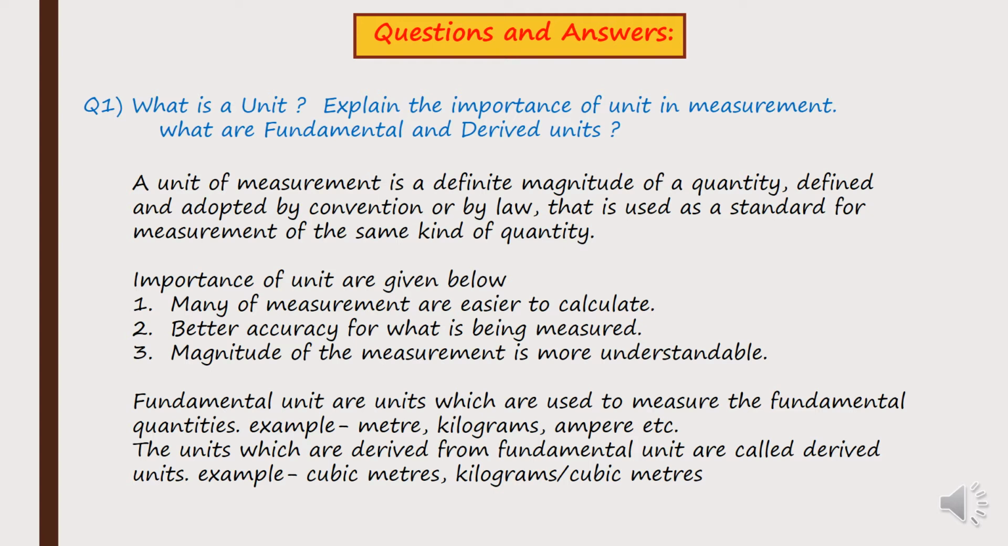Now nobody will give us the weight or mass of something in meters or centimeters or even seconds. For that you obviously will require kg, gram, and such things, which are the units for mass. The next thing is better accuracy for what is being measured. So you will have a better accuracy at that. Third is the magnitude of the measurement is more understandable.